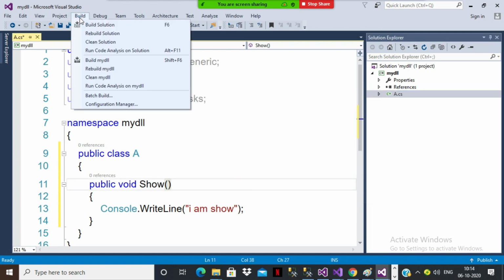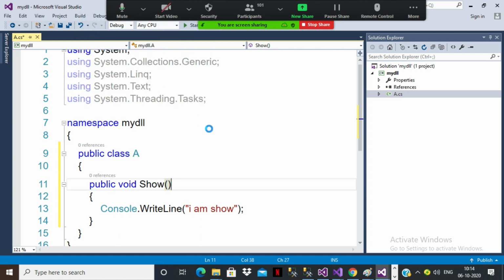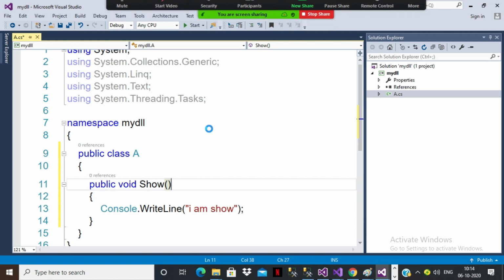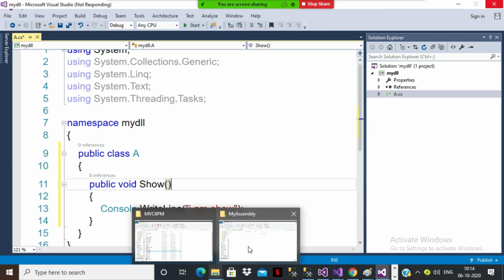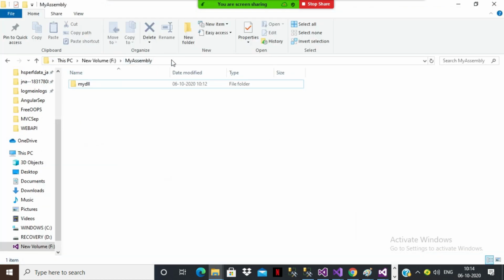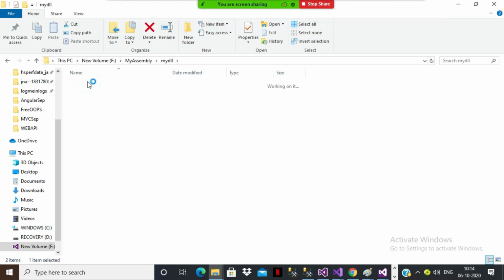Now you have to build the solution. Build means compilation. Build the solution. Now my DLL file is ready. Go and check. Go to your folder, F drive. There you can see my assembly. There you can see my DLL, your project name. Press select, and there you can see again my DLL.